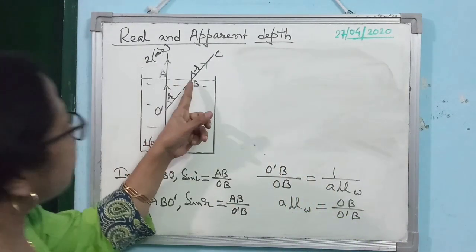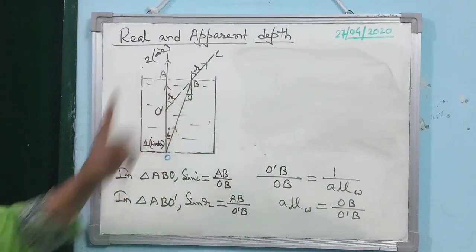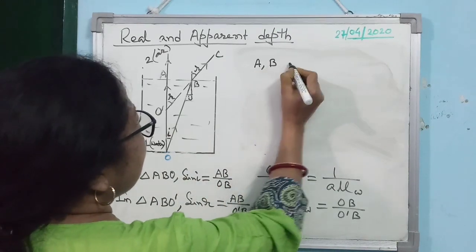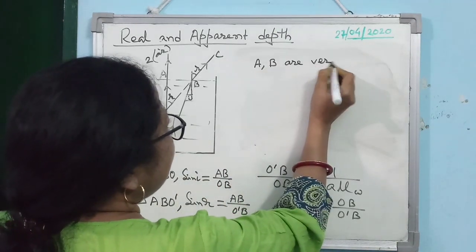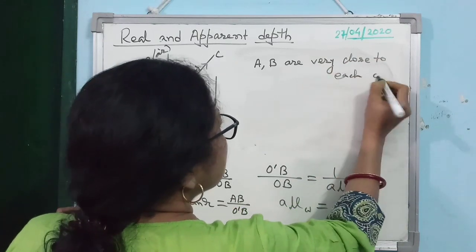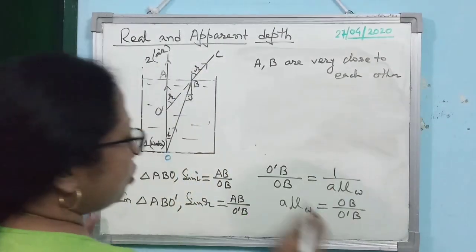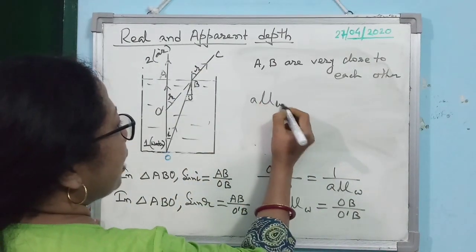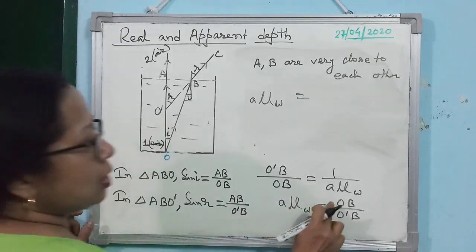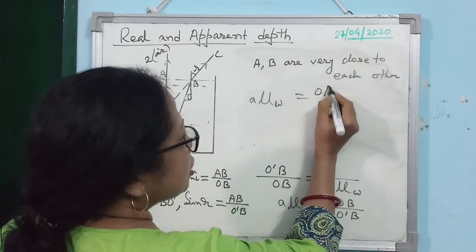So as the points A and B are very close to each other, you can write A and B as actually the same point. So in place of OB, one can write it as OA.